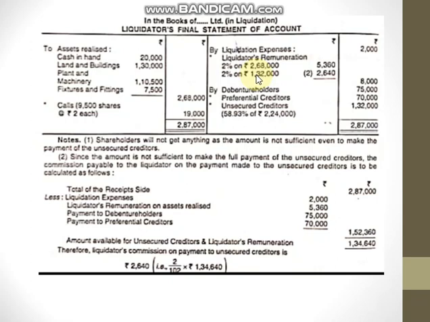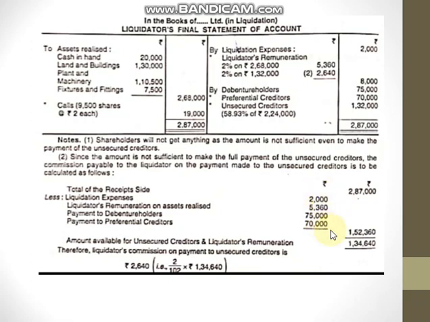For that, we need to deduct all other amounts from 2,87,000. The amounts which should be reduced are liquidation expenses 2,000, liquidator's remuneration on assets realized 5,360, payment to debenture holders 75,000, and payment to preferential creditors 70,000.